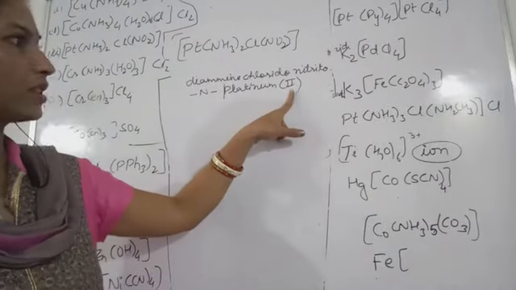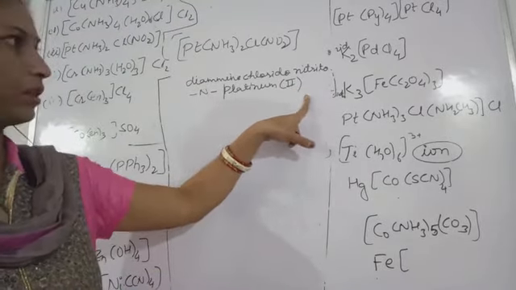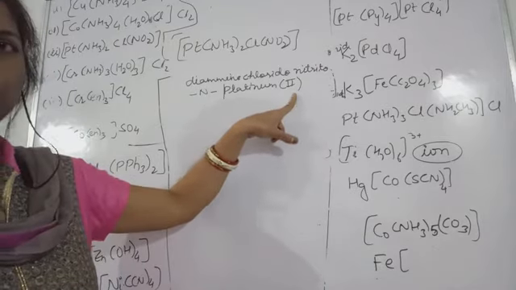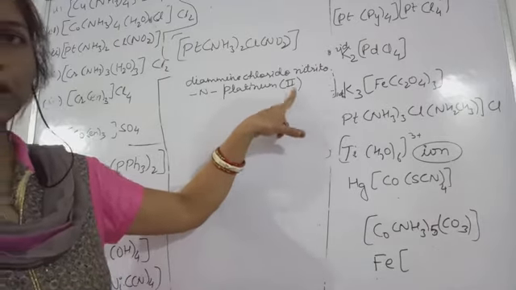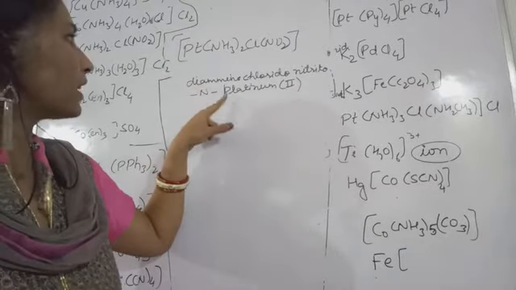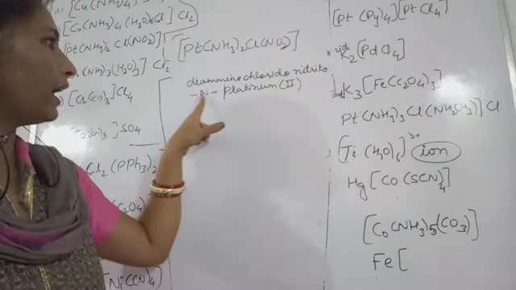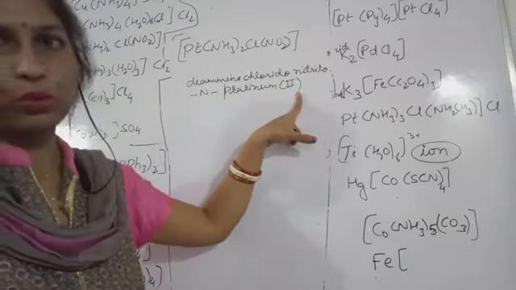This will be represented in the Roman numeral system, 2 written like this. So this is the name of this compound: diamminechloridonitrito-N-platinum(II).